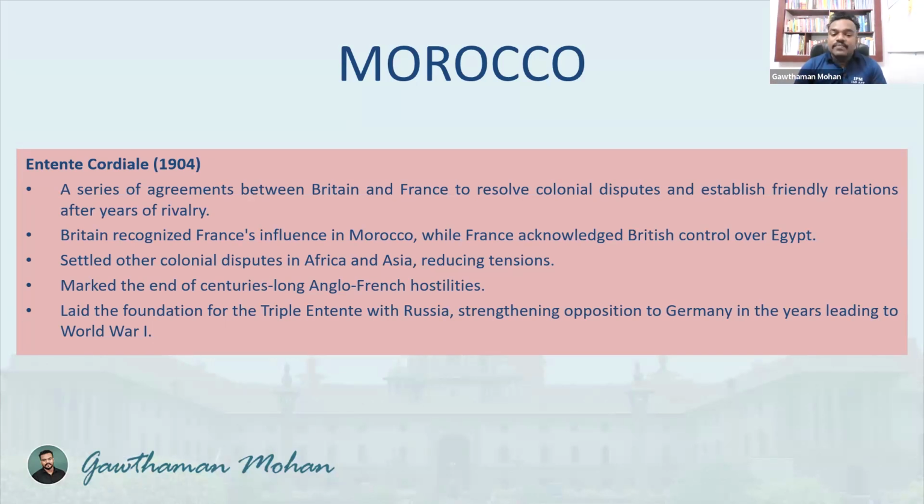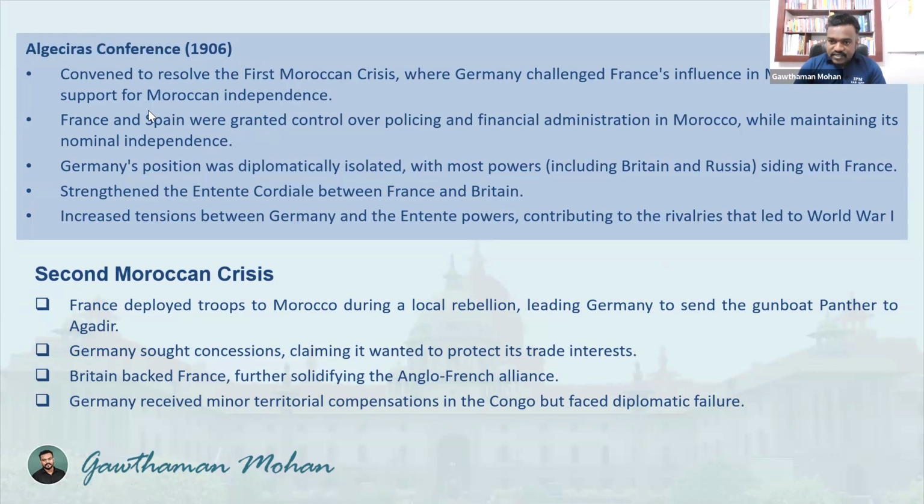This particular treaty, that is the Triple Entente, which includes Russia, is also against Germany. Okay, they understood that. So this is about the Entente Cordiale. Now after this, the Algeciras Conference was held in the year 1906. That is the Entente Cordiale. After that, the Algeciras Conference was held.